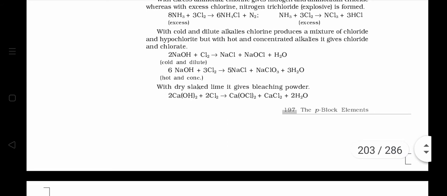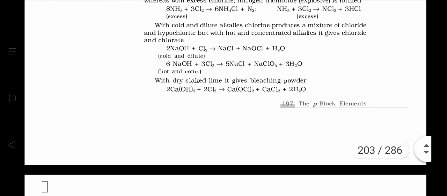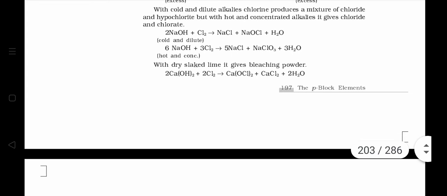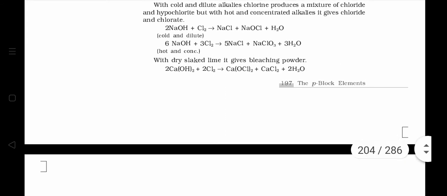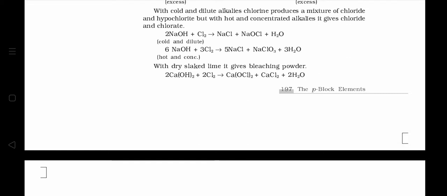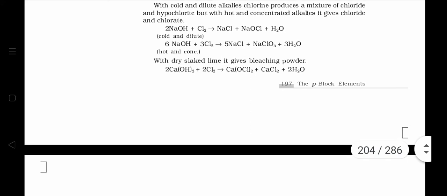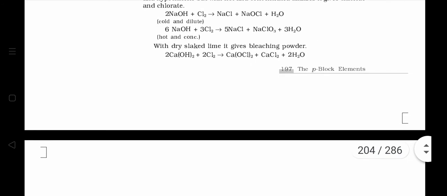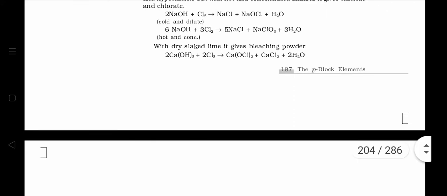It reacts with alkalis also. For example, NaOH. When chlorine reacts with cold and dilute sodium hydroxide, it produces NaCl, NaOCl, and water. That means sodium hydroxide reacts with chlorine to produce sodium chloride, sodium hypochlorite, and water. But with concentrated NaOH, it produces NaCl, that is sodium chloride, sodium chlorate, NaClO3, plus water.